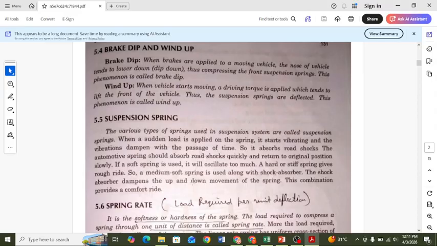Otherwise it would oscillate too much. That's why we absorb the shocks and convert them into cushioning effects. That's why the suspension spring is required.